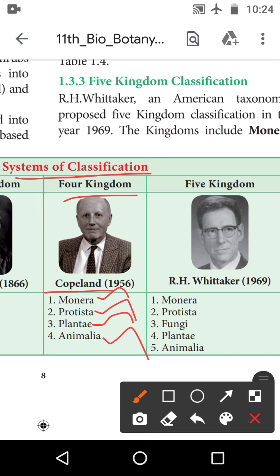Then next one is the 5 kingdom classification. Already you know it, the 5 kingdom classification. Who proposed it? It is R. H. Whittaker. He proposed the 5 kingdom classification in 1969. So what are the 5 kingdoms? The first one is Monera, second one is Protista, third one is Fungi, fourth one is Plantae, and fifth one is Animalia. So this is the 5 kingdom classification.